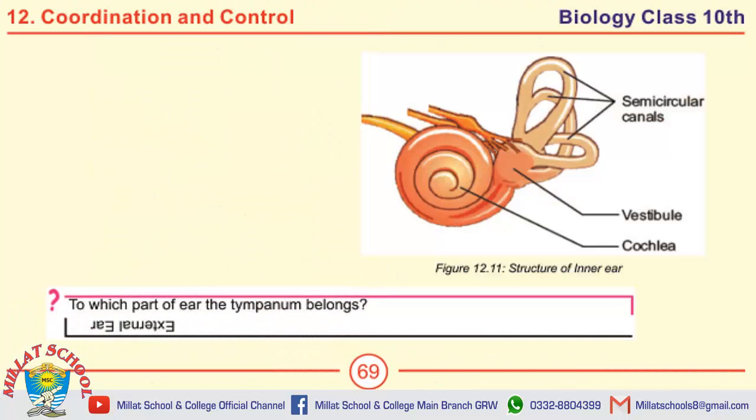Next, alright students, this is the diagram of structure of inner ear. And if you are asked about the explanation of inner ear, then you have to draw this diagram. This diagram can also be asked as a short question. Next question you can see over here: to which part of ear the tympanum belongs? Then you can remember easily, we have studied the word tympanum in the external ear, right?